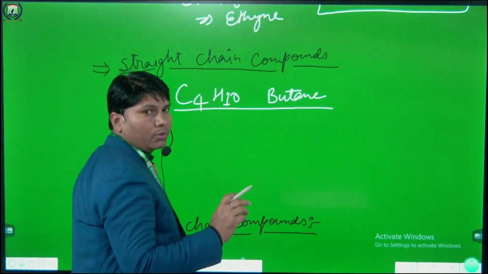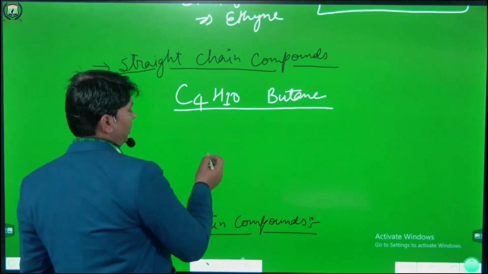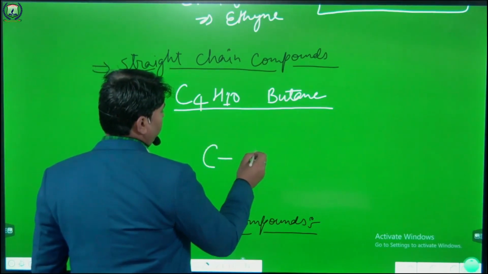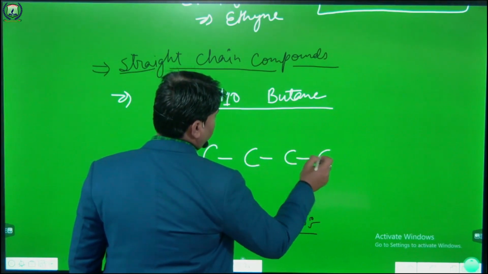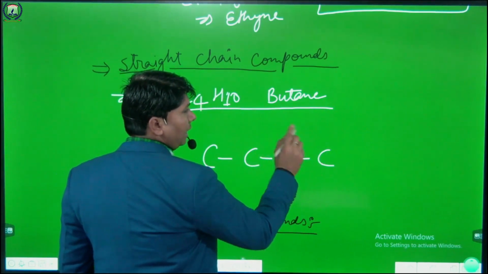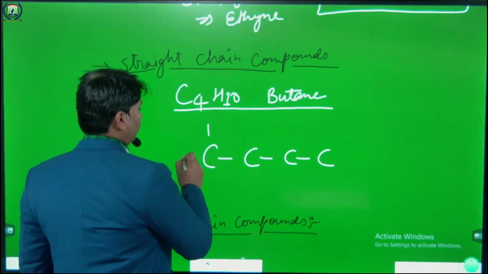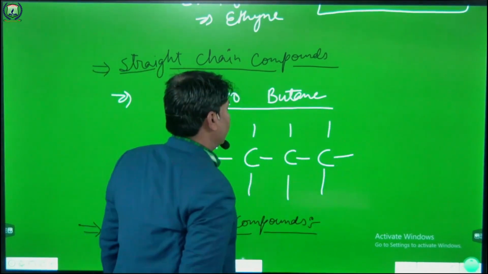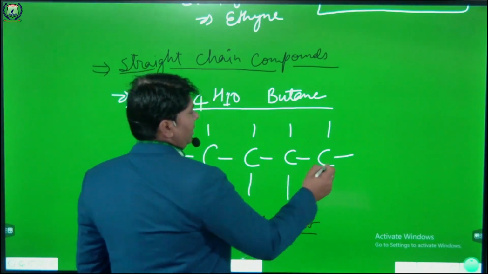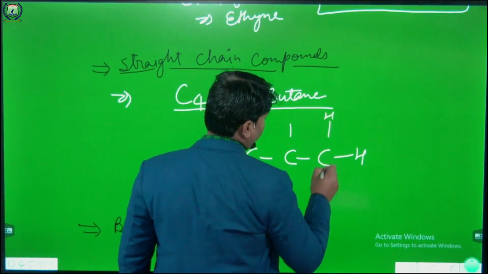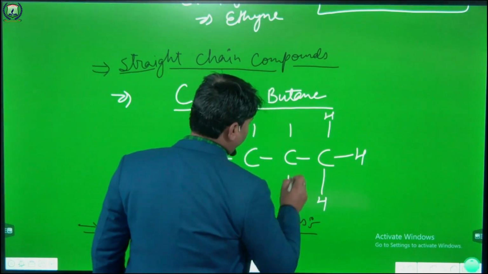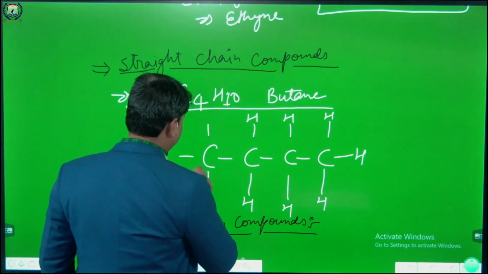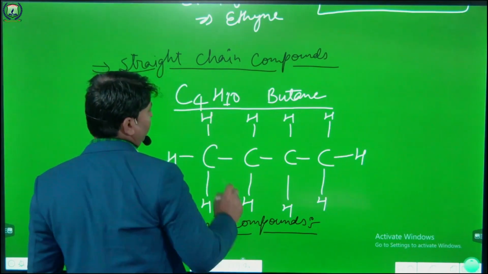If we talk about the straight chain, the structure of butane looks like C, C, C and C, 1, 2, 3 and 4. And the number of hydrogen atoms is 1, 2, 3, 4, 5, 6, 7, 8, 9 and 10.